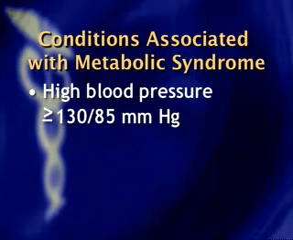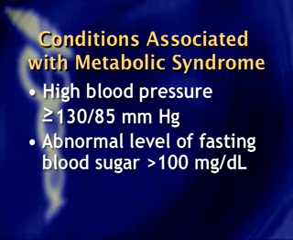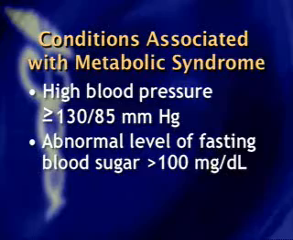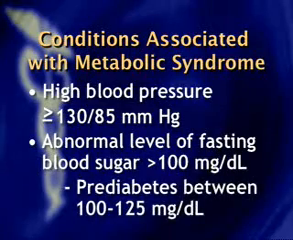The next one is an abnormal level of blood glucose. This may or may not be associated with diabetes, depending on how high the blood sugar is. But this would include a blood sugar that in the fasting state is greater than 100 milligrams per deciliter. And a lot of people do have what we call prediabetes, so not a high enough level to be called diabetic, but high enough that it's no longer considered normal or optimal, and that's an area between 100 and 125. So those are the first 2.